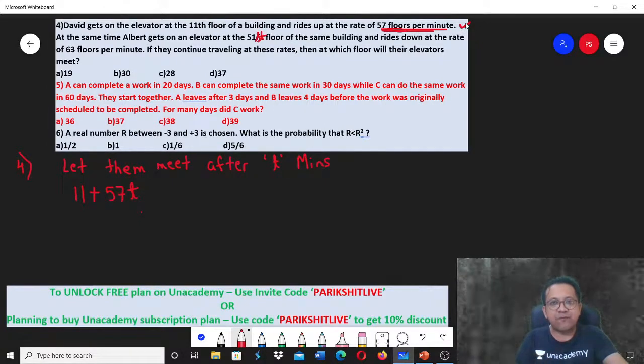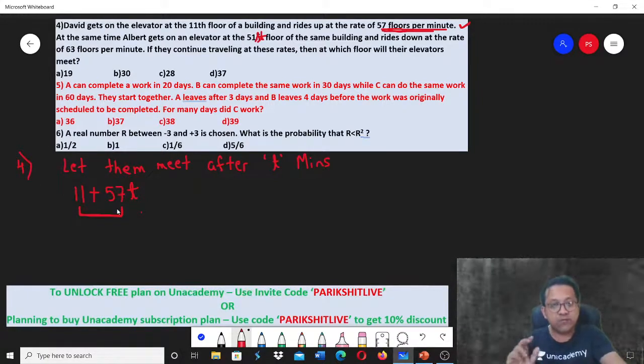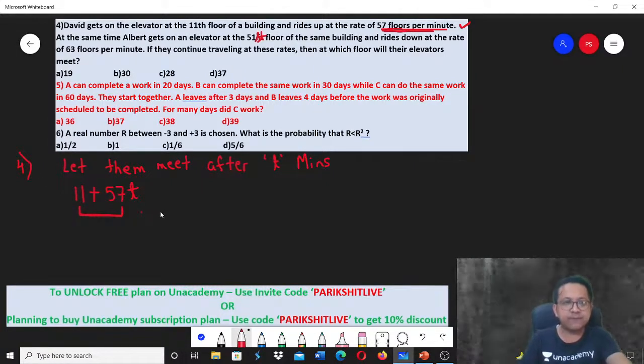And if they are meeting after T minutes, speed into time will get you the distance. So 11 plus 57T. Yes? I hope you understand this. What does this give you? This gives you, after T minutes, which floor they are on. So 11th floor plus 57 into T, correct?